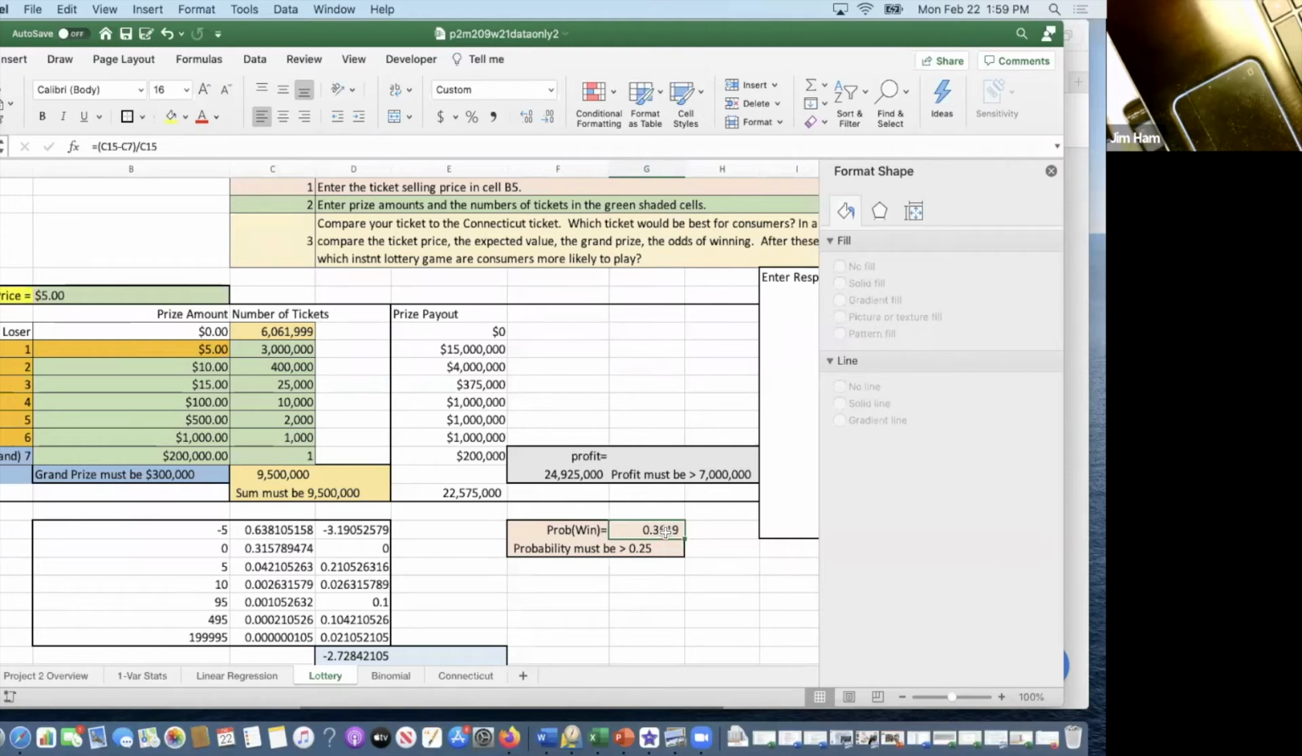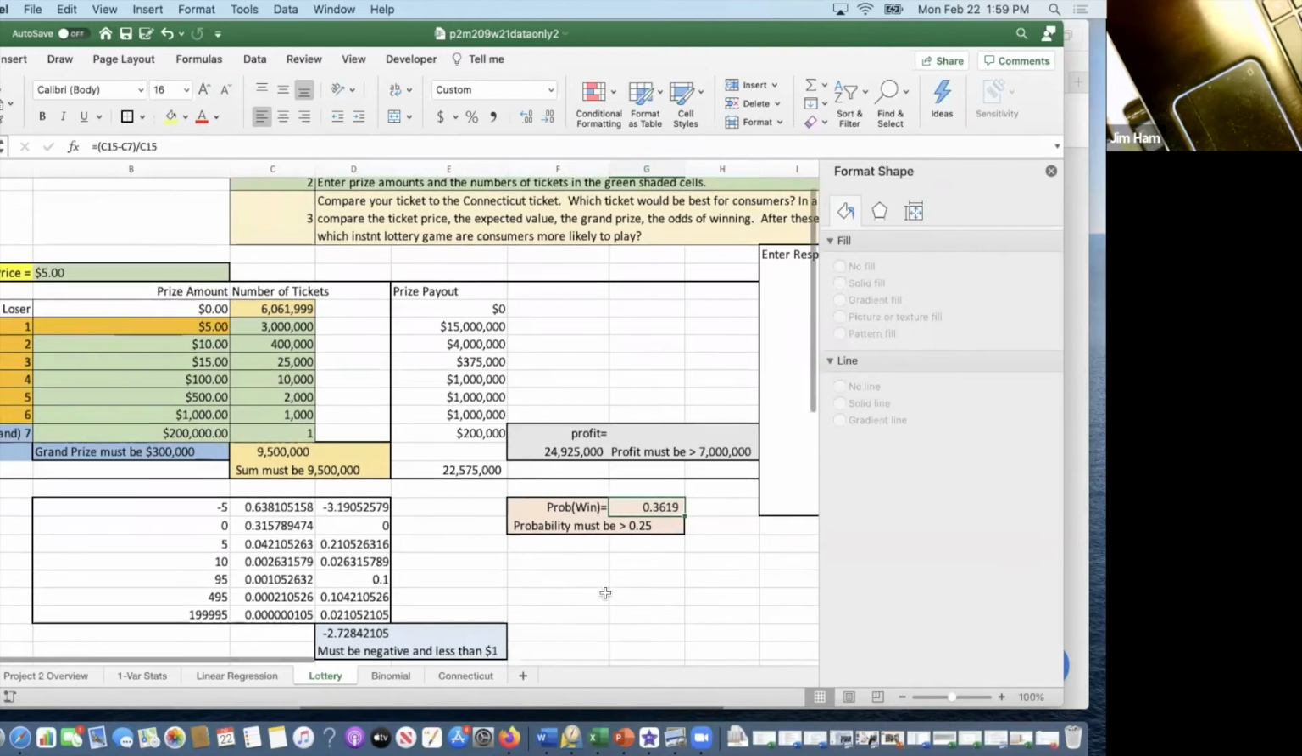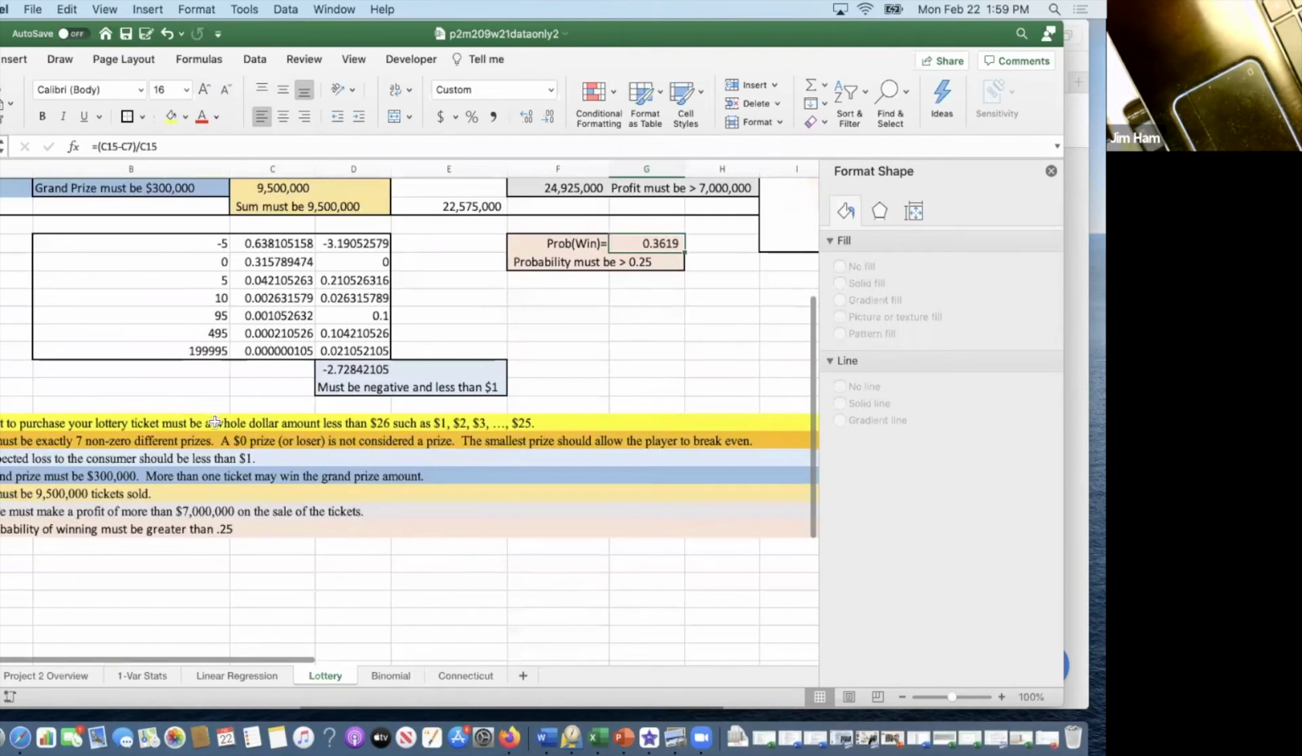And so when you design your lottery ticket, you want this number to be greater than 0.25. And all the criteria for your ticket are down here, and they're color coded. So for example, this one here is in salmon color or pinkish. The probability of winning must be greater than 0.25. So here's the pink stuff. The cost to purchase your lottery ticket must be a whole number amount less than 26, such as 1, 2,